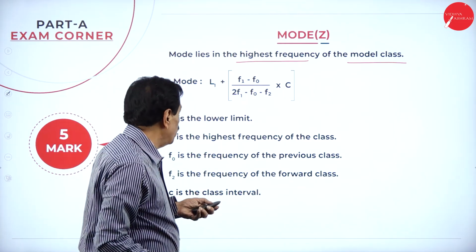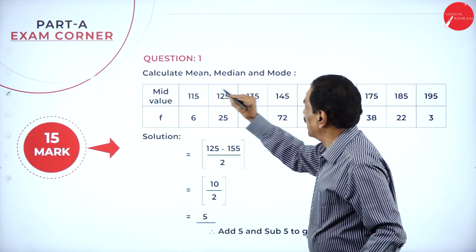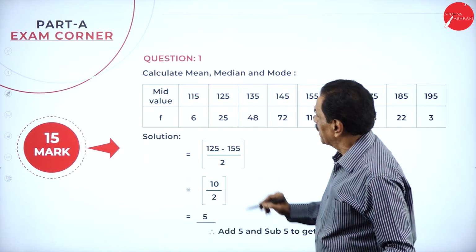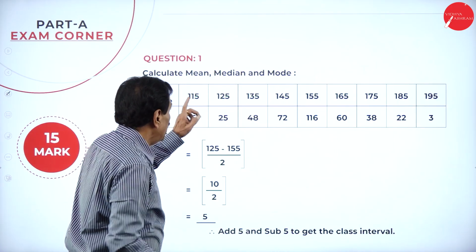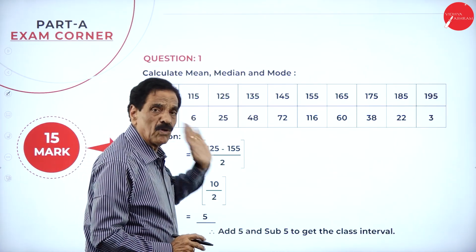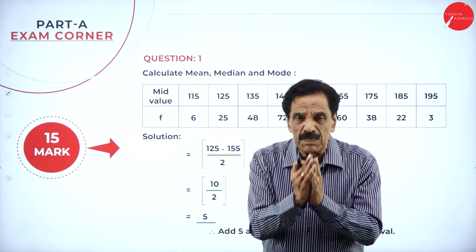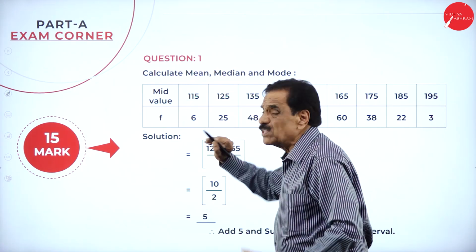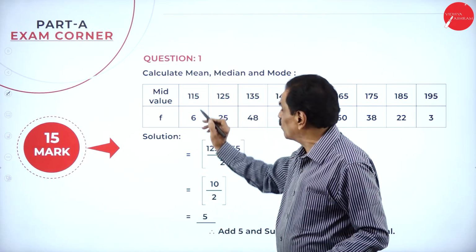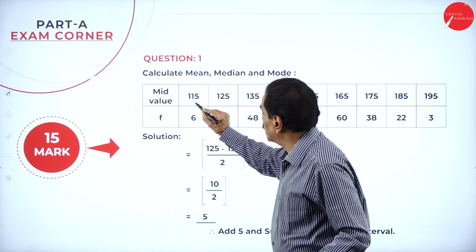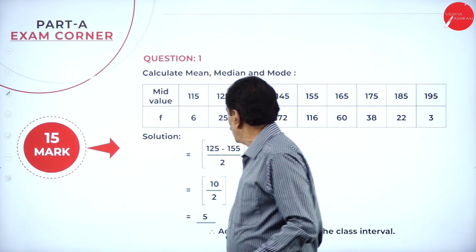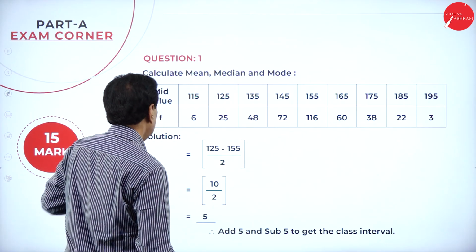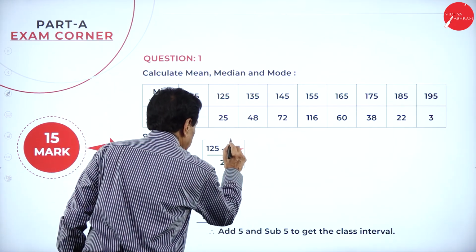We'll go to a problem now. Calculate the mean, median and mode. What numbers are given? Mid values are given. It is not the class, it is only a mid value. What is the first number? 115. The second number is 125. So bring out the difference here: 125 minus 115.